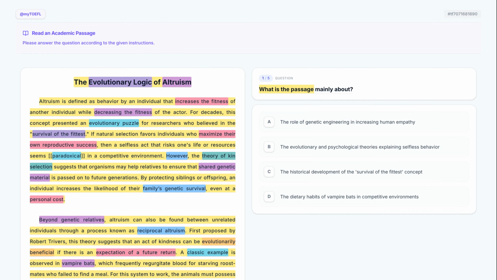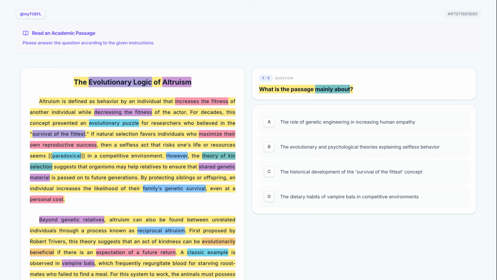What is the passage mainly about? This is a main idea question, indicated by the phrase "mainly about." We need to find the option that covers the entire scope of the text, from the biological theories in the beginning to the psychological ones at the end. Now, keeping this in mind, let's evaluate our options.